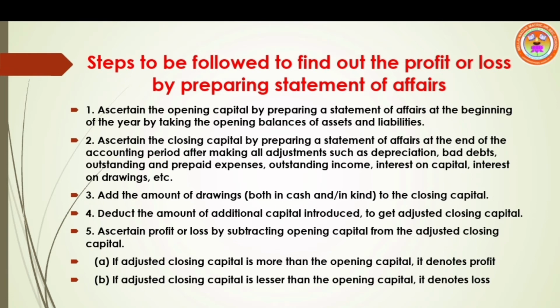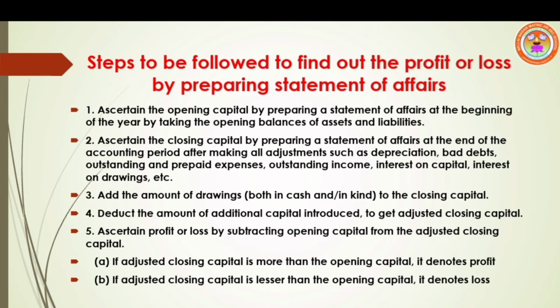What are the steps to be followed to find out profit or loss by preparing statement of affairs? Step 1. Ascertain the opening capital by preparing a statement of affairs at the beginning of the year, by taking opening balances of assets and liabilities. At the year beginning, the values of assets and liabilities will be segregated.